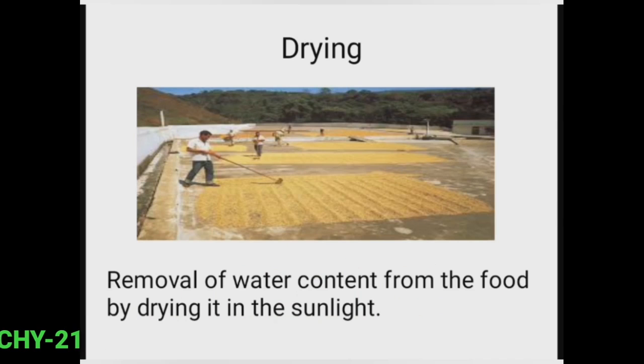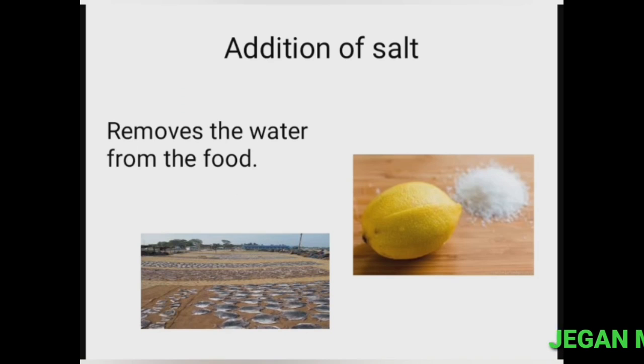First method is drying. It is a removal of water content from the food by drying it in the sunlight. Example, grains. So in this method, water content of the food is removed with the help of sunlight. Next method is addition of salt. When salt is added to food, it removes the water from the food. Example, fish, pickles.